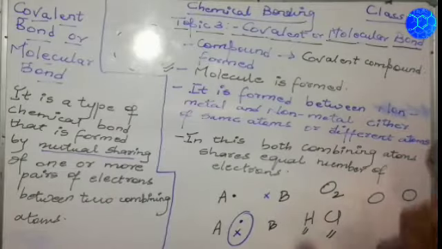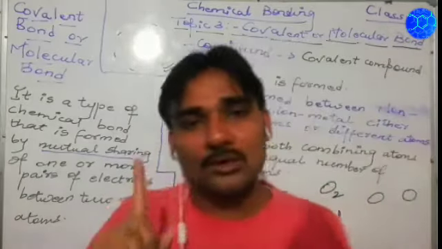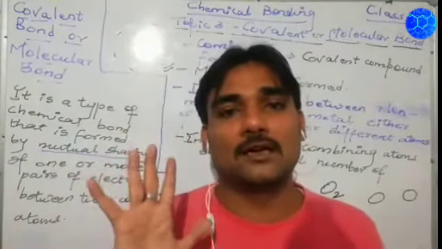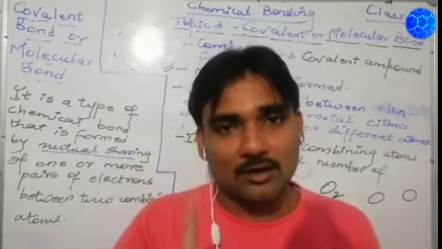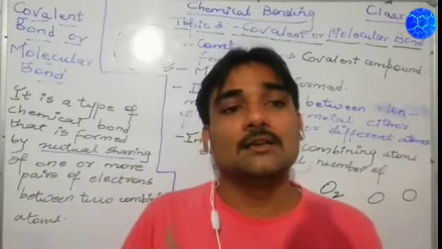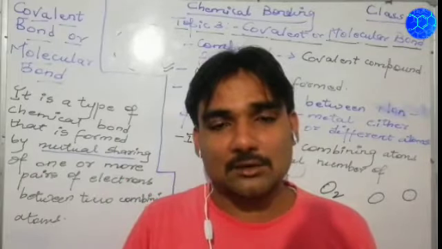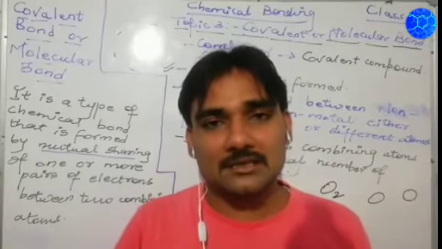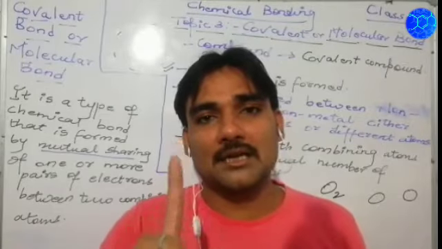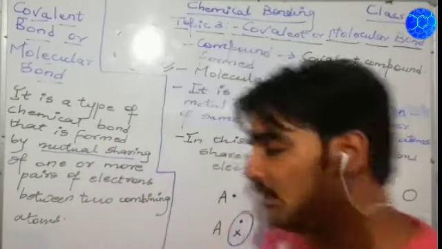Always remember that both the atoms will share an equal number of electrons. In a covalent bond, when the combining atoms mutually share electrons, both will share an equal number of electrons.